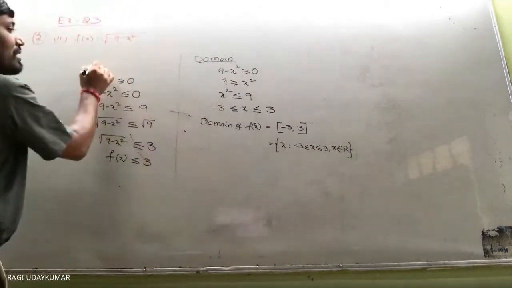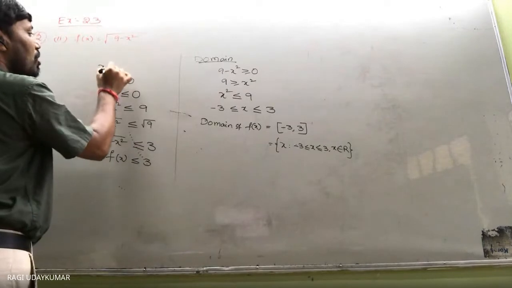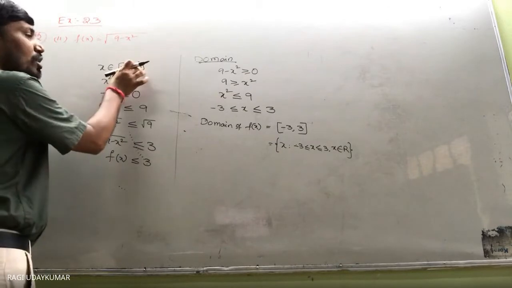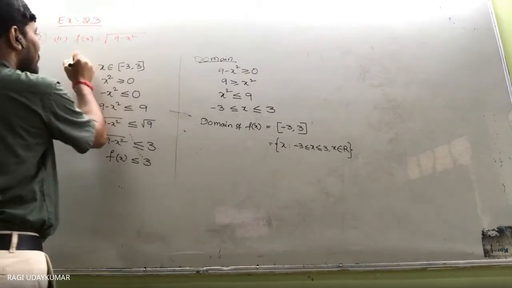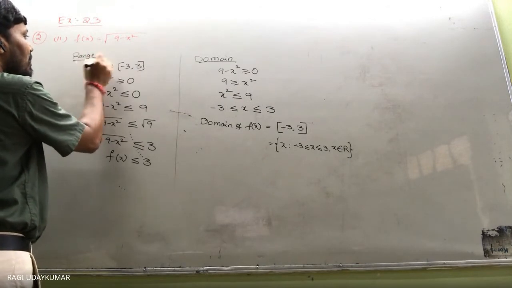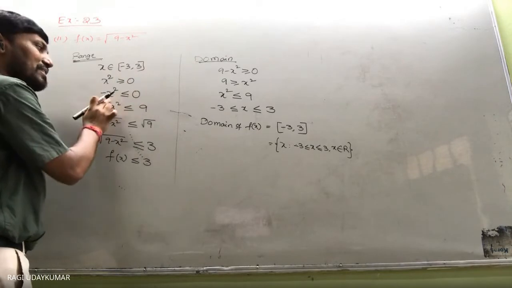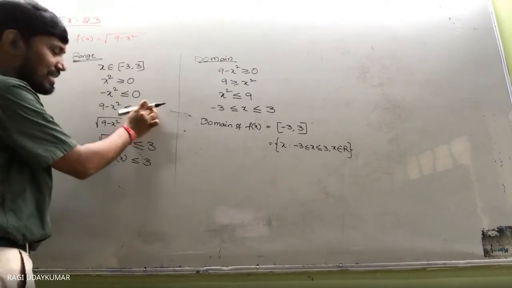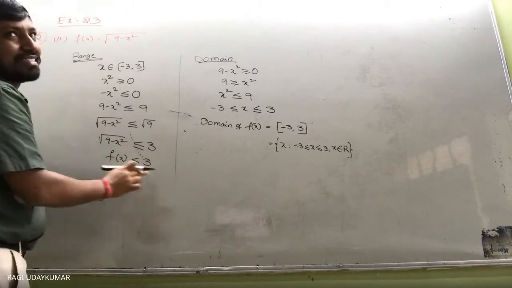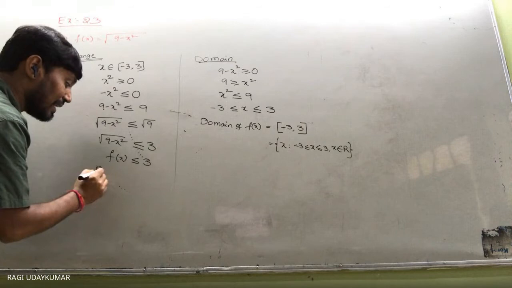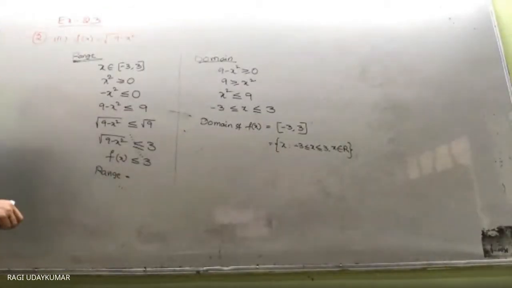Now here domain should be, you have to take like this, x belongs to -3 to +3. x ये दोनों का बीच में लेना है. This is to find out the domain, this is to find out the range. Now same, x square value is compulsorily positive, minus x square less than or equal to 0, so f of x is less than or equal to 3. Then range will be equal to minus infinity to 3, function value.